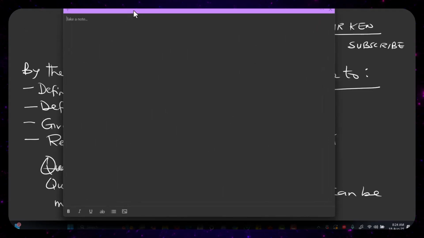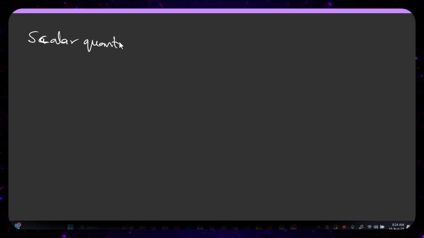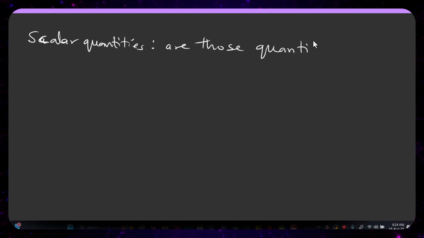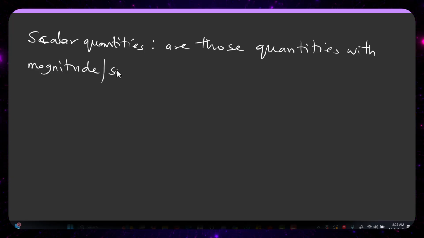So what do we mean by scalar quantity? Scalar quantities are those quantities with magnitude. You can call it magnitude, or size, or numerical value.